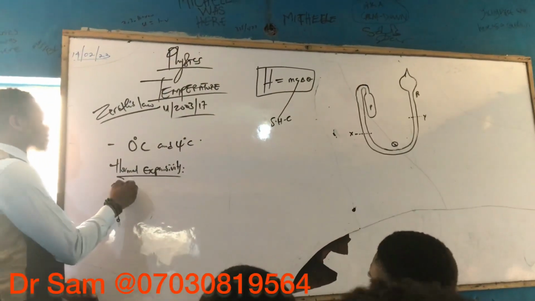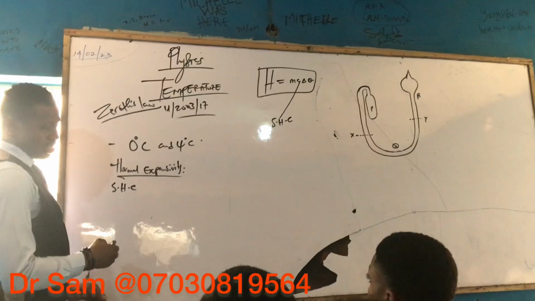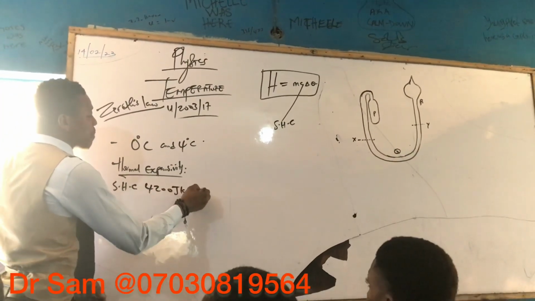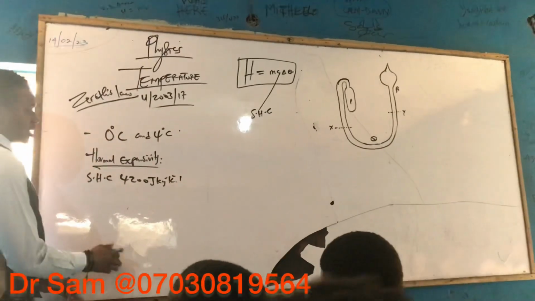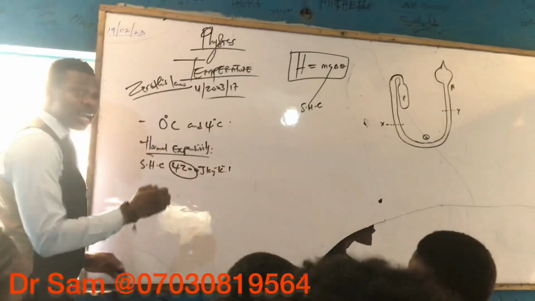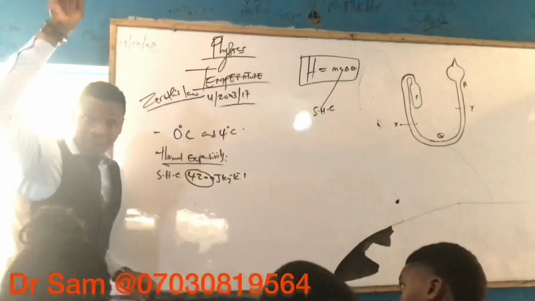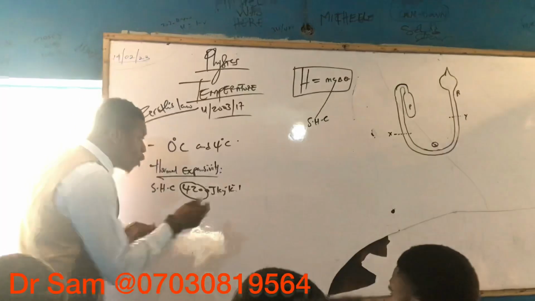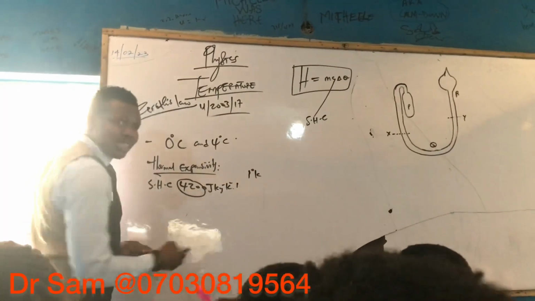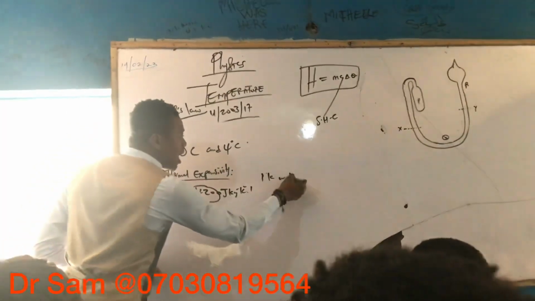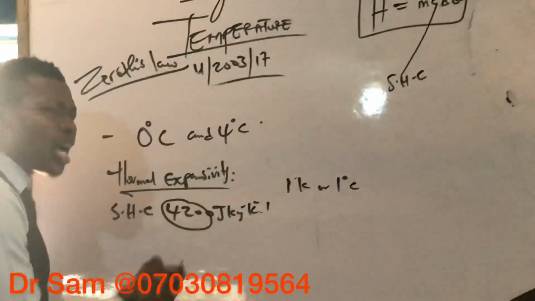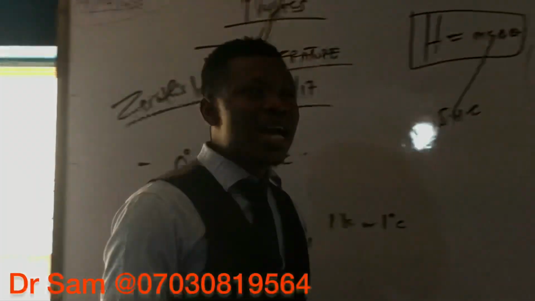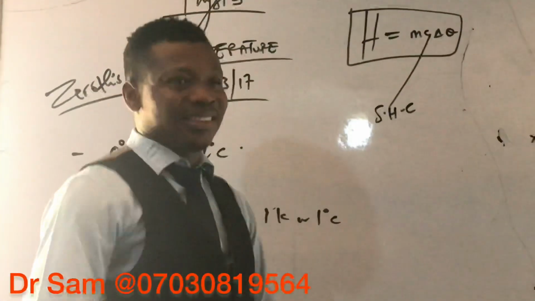The specific heat capacity of water is very high, about 4,200 joules per kilogram per Kelvin. The amount of heat you need to raise the temperature by 1 Kelvin, or 1 degree Celsius, is about 4,200 joules.